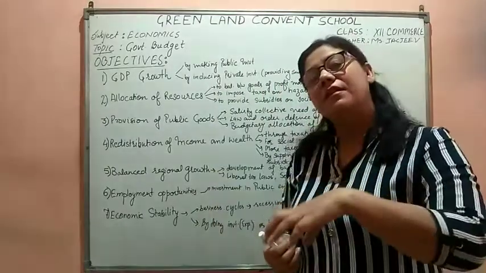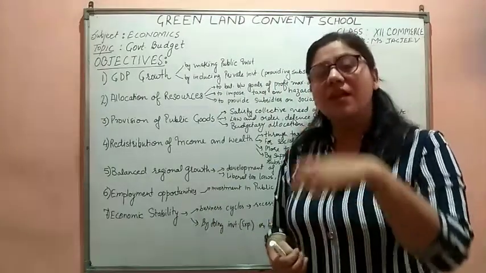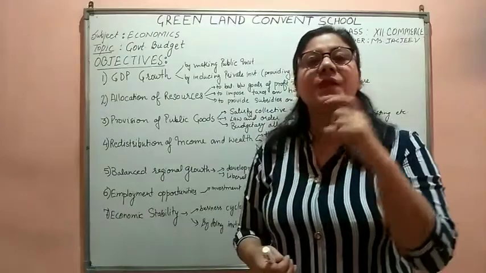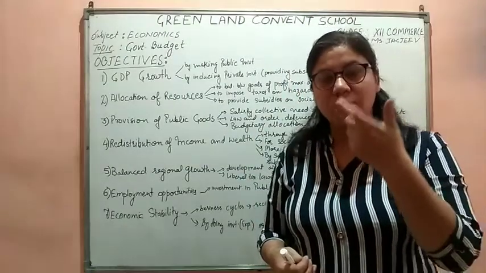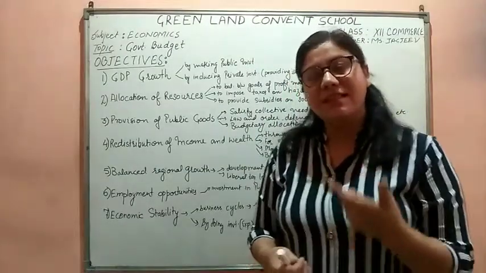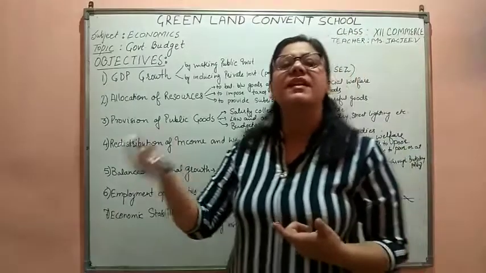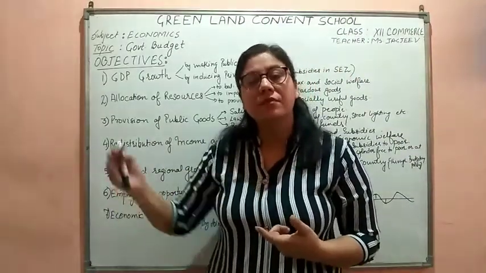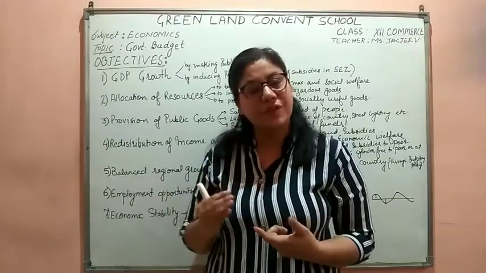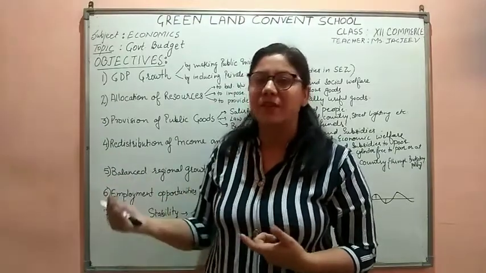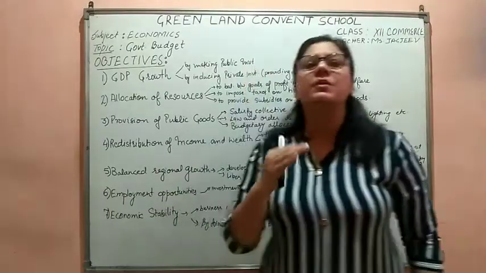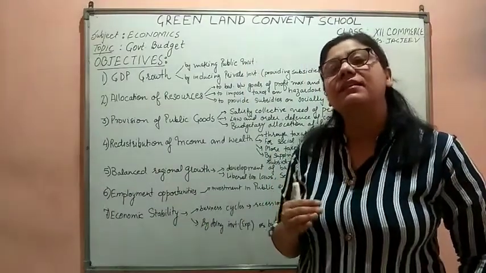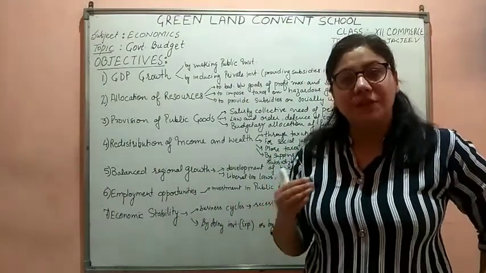How does the government do this through the budgetary policy? What is budgetary policy? When I use the word budgetary policy, it means the government's income and expenditure policy. The government is earning through capital receipts and revenue receipts that we had discussed. The government is spending, where, that we had discussed. So through the budgetary policy, the government can increase GDP growth.